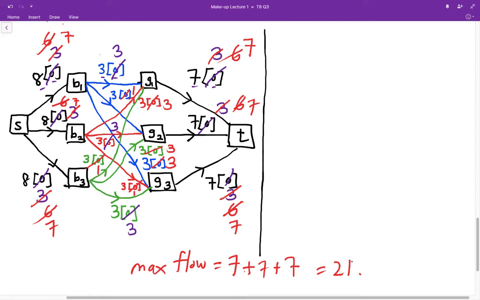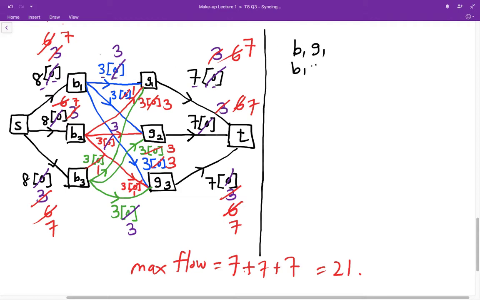Well, do we know how to list down all the 21 dances? Yes, we do, by looking at the flows between the boys and the girls. For example, B1 will be paired with G1 exactly 3 times because we have flow equal to 3 on the arc from B1 to G1.